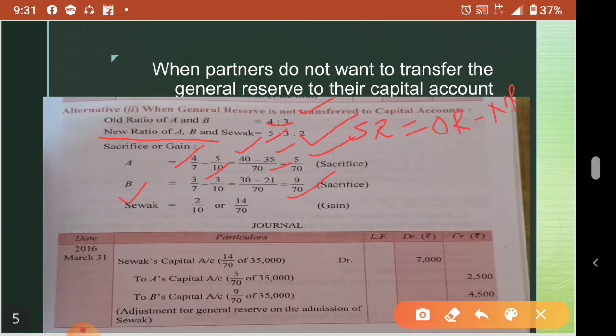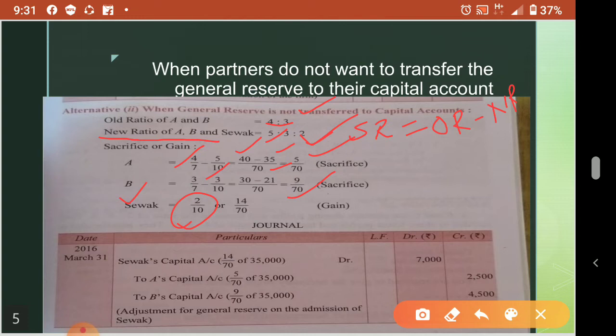So that we have to calculate now. Who is gaining? Of course the new partner will be gaining. His share is new ratio 2 by 10. For him no old ratio is there, so no need to minus. It is directly gain only, because Sevak is a new partner.